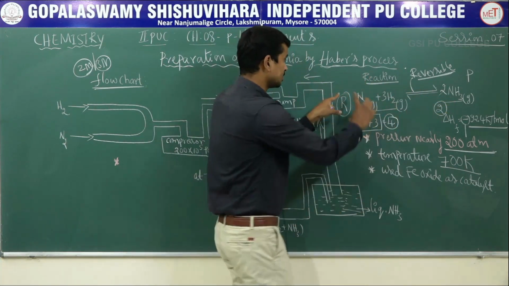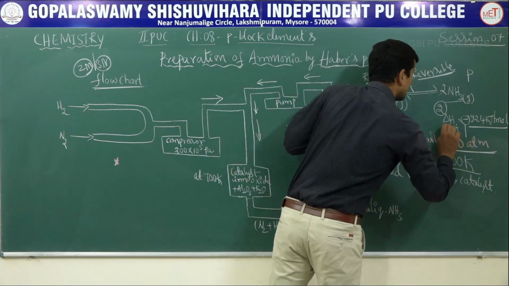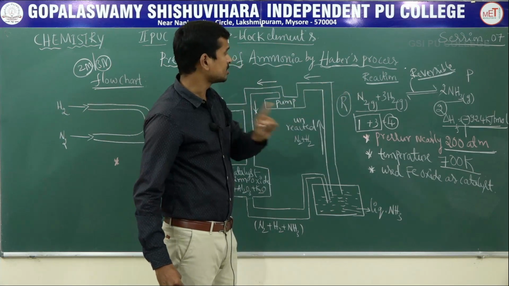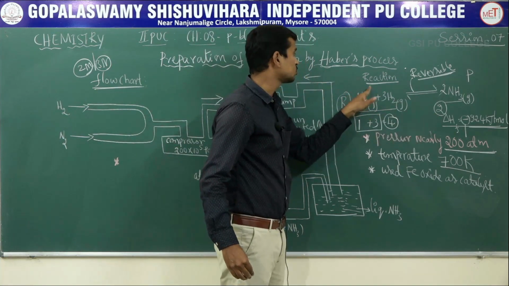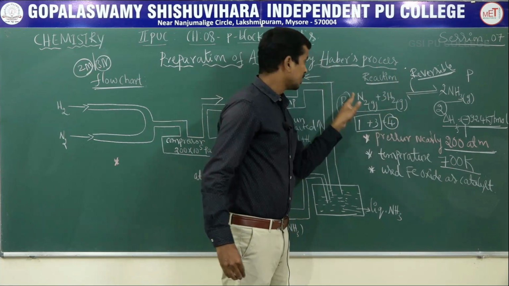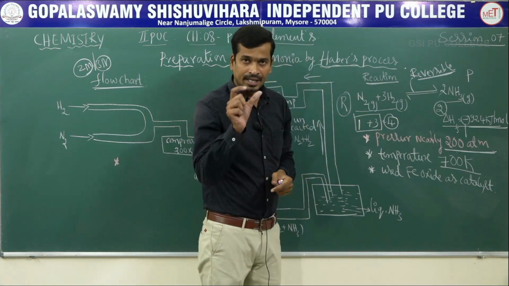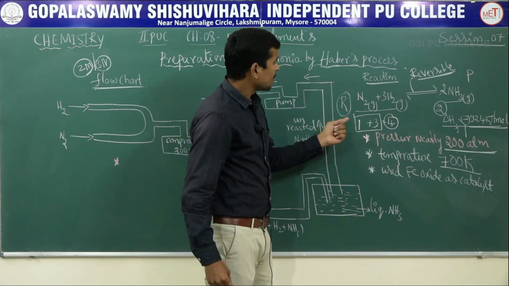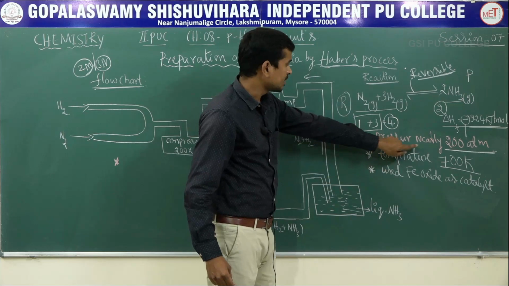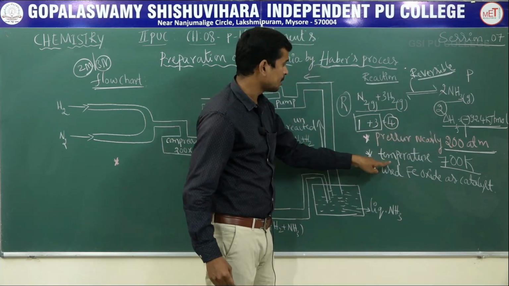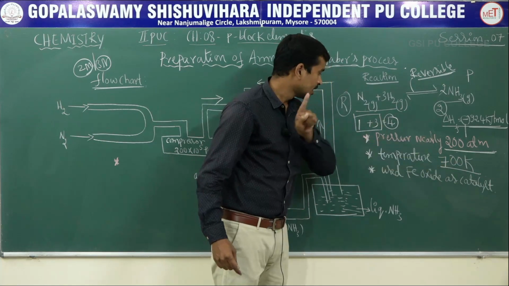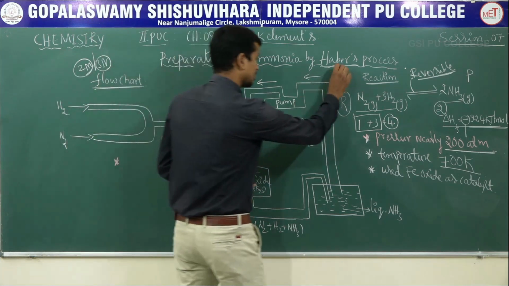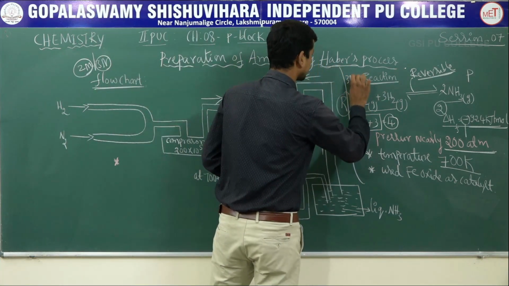3 marks ಕೇಳಿದ್ರೆ, that is the balanced reaction and the enthalpy of formation value. Next, explain one by one. The formation of ammonia is accompanied by a decrease in volume, in a 1:3 molar ratio of nitrogen and hydrogen. According to Le Chatelier's principle, the optimum conditions to give a maximum yield of ammonia are, first, pressure nearly 200 atmospheric pressure and temperature nearly 700 Kelvin, and iron oxide used as a catalyst. This is the preparation, get 3 marks.